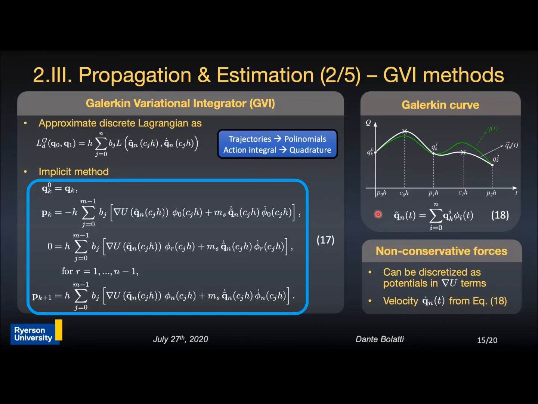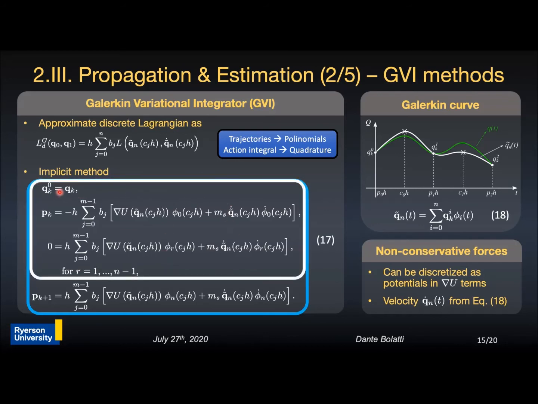We can then use this equation to form the Galerkin general method, shown here as equation 17, where we can see that the first three equations need to be solved implicitly in order to propagate position, and the last equation can be used to propagate momentum. Non-conservative forces can be included in the Galerkin methods by discretizing the mass potentials and incorporating them into the gradient of the gravitational potential in equation 17.